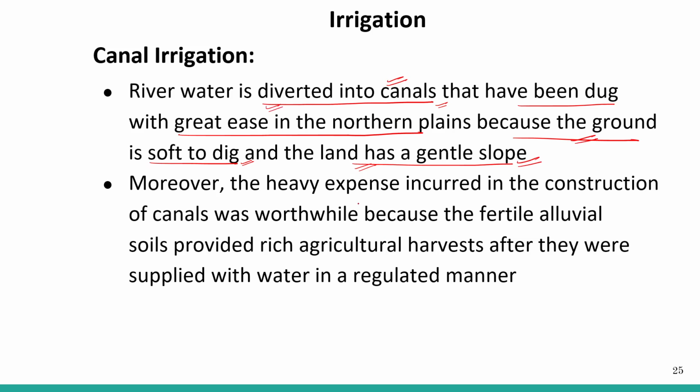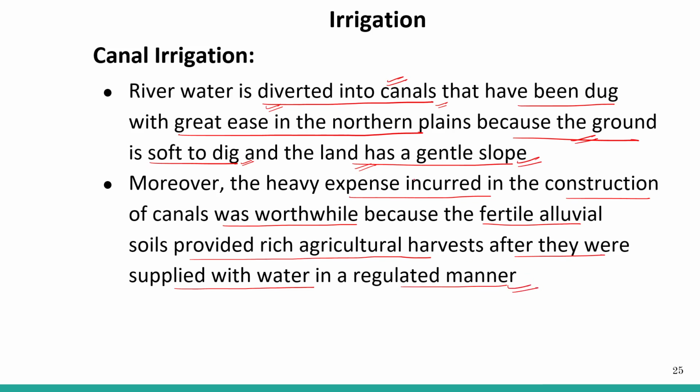So moreover, the heavy expense incurred in the construction of canals was worthwhile because the fertile alluvial soil provided rich agricultural harvest after they were supplied with water in a regulated manner.